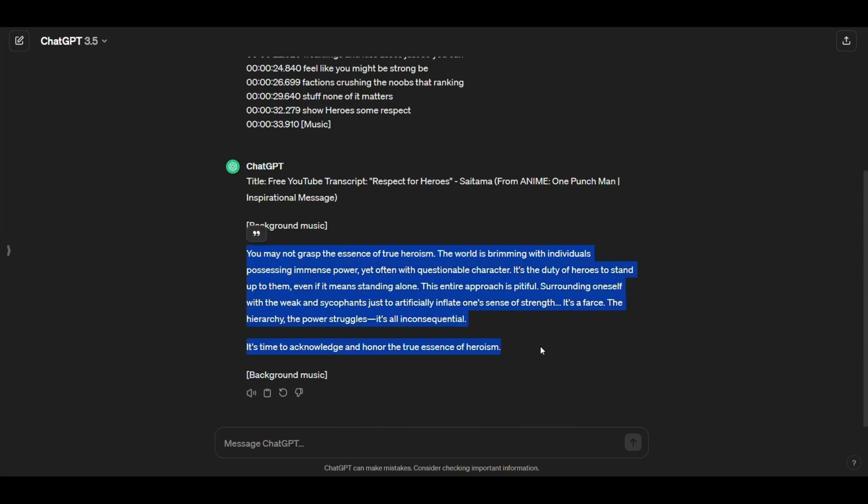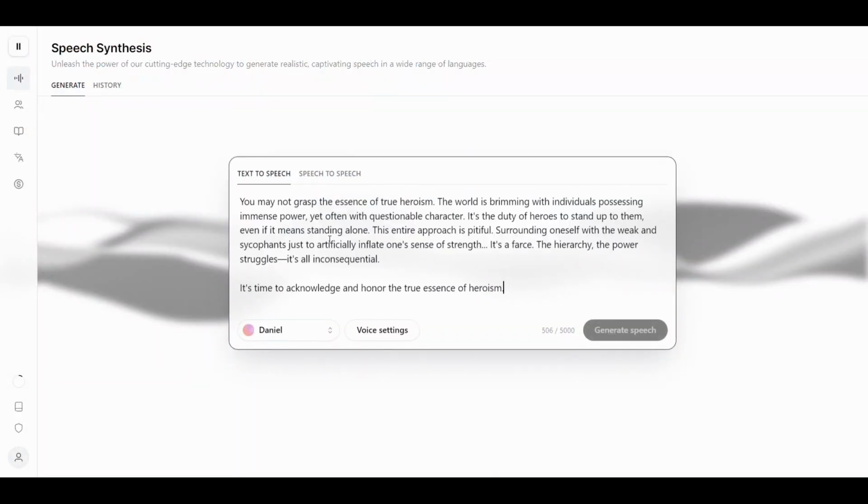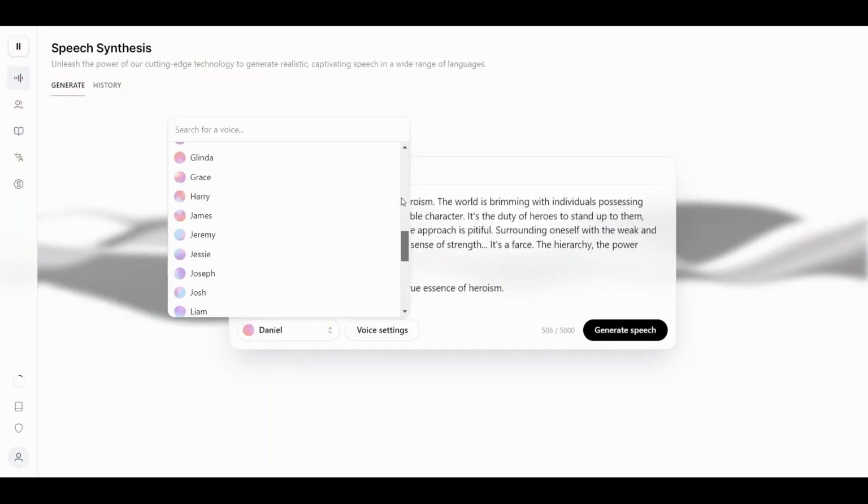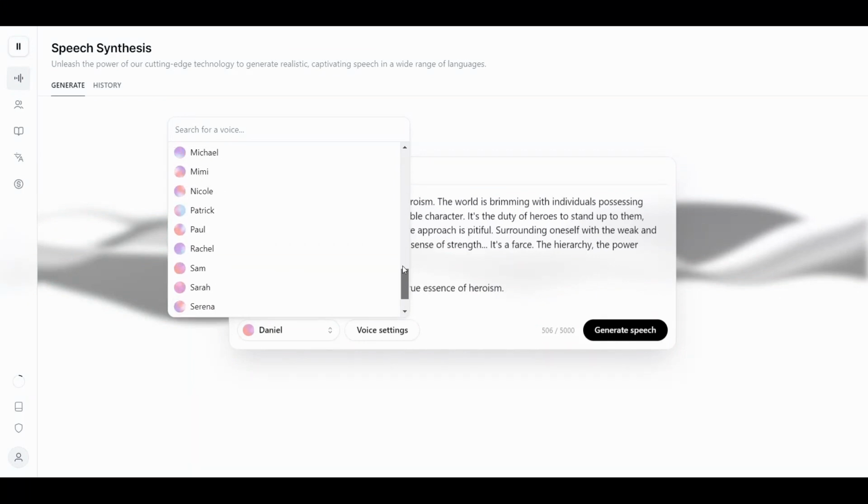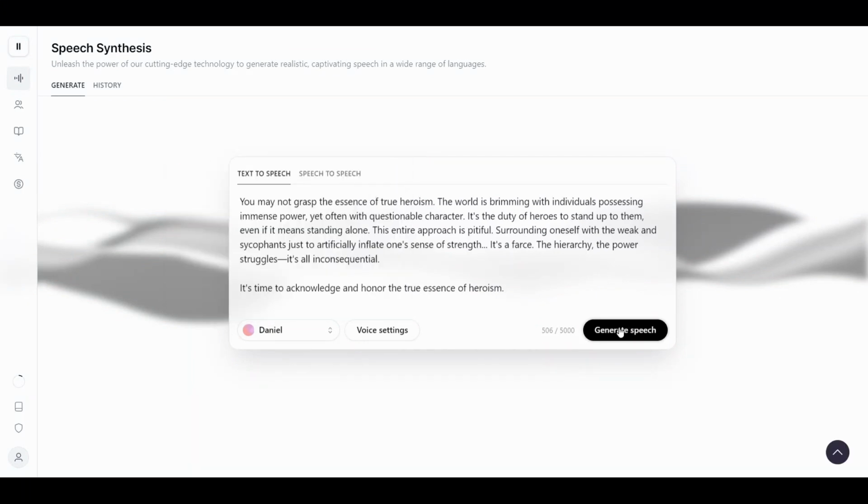After you create an account on the website, you will encounter this interface. Here you have 3 things to complete the conversion process. First, copy the script that Chatgpt wrote for you and paste it in this box and make sure it does not contain mistakes. Second, choose one of these voices, but choose one that is appropriate for the niche. Since we are talking about motivational life lessons, choose a voice full of activity and vitality. Finally, click on Generate Speech.